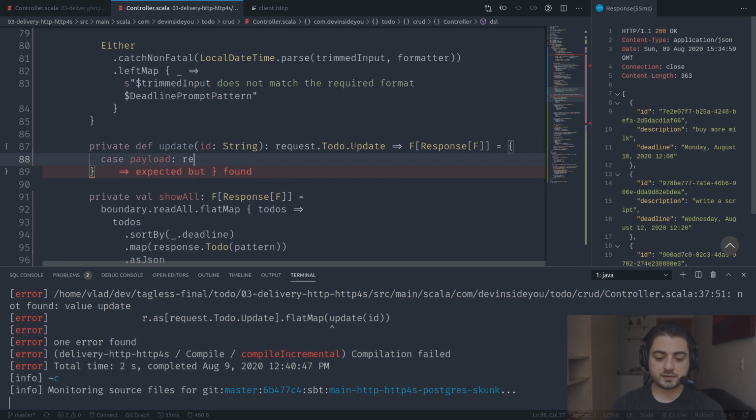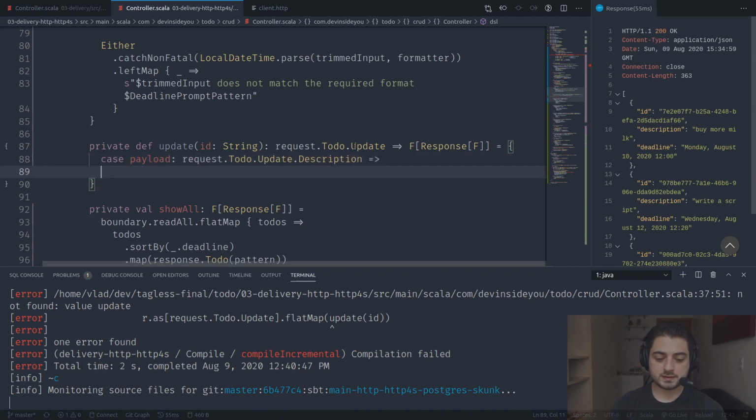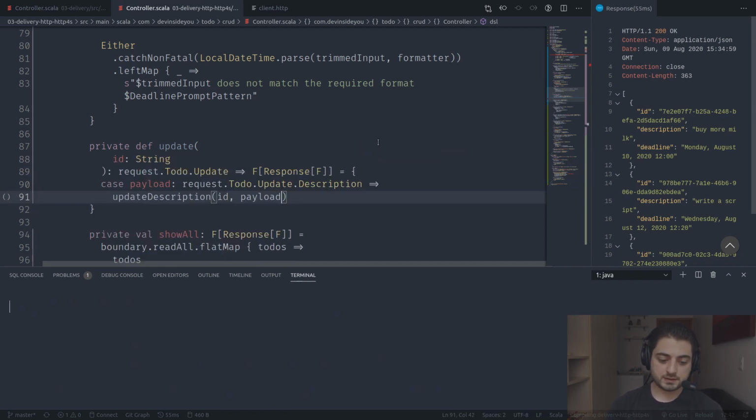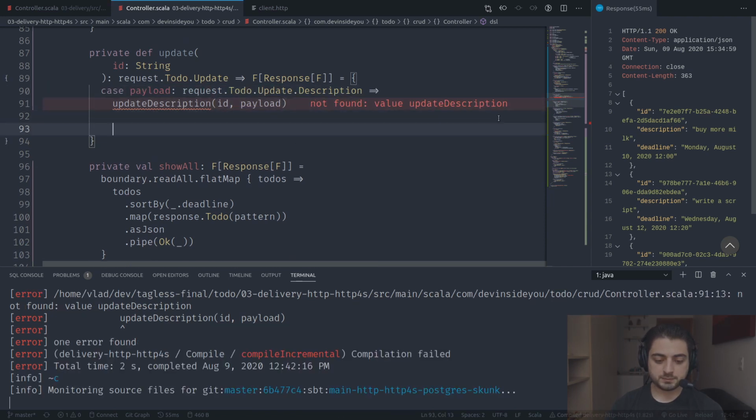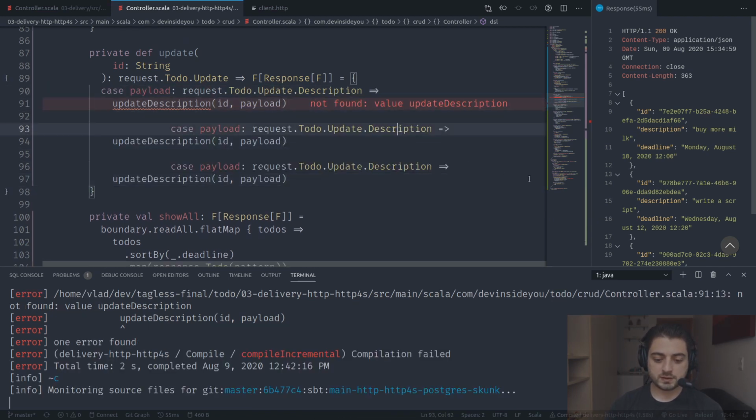Okay, so if we do request to do update description like this, then we're gonna have update description ID payload. Okay, so let me save that. Okay, let me grab this one, paste it. So this one is going to be deadline.